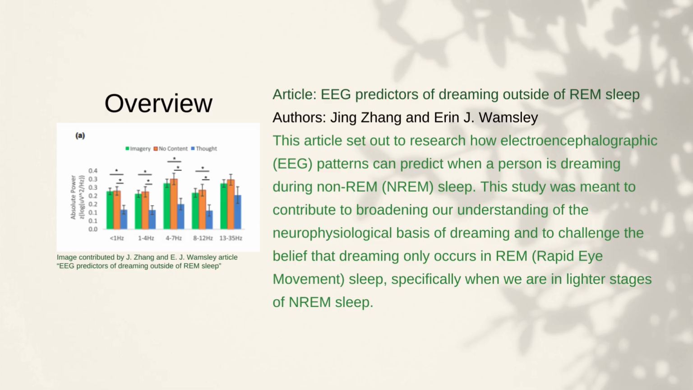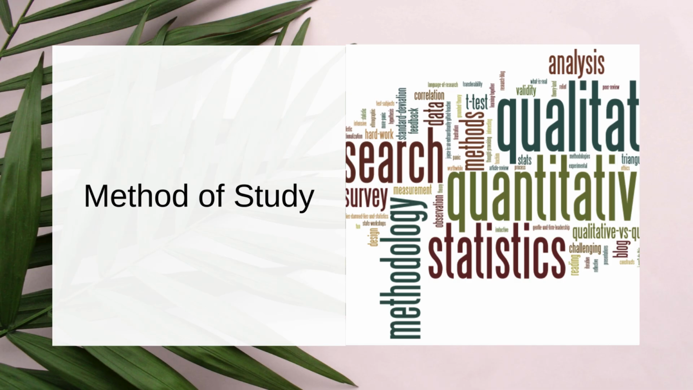We are going to start off with an overview of my final project. The title of the article I chose is EEG Predictors of Dreaming Outside of REM Sleep. The authors of this article are Zhang and Wamsley. This article set out to research how electroencephalographic (EEG) patterns can predict when a person is dreaming during non-REM sleep. Now that we know a little more about this article, let's move on to the methods they used in this study.